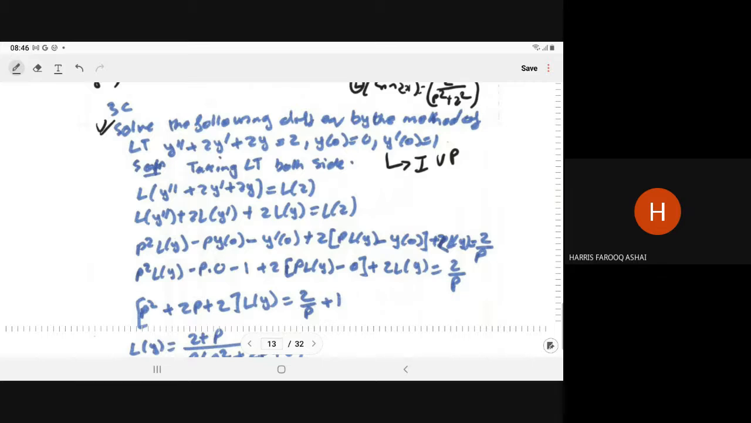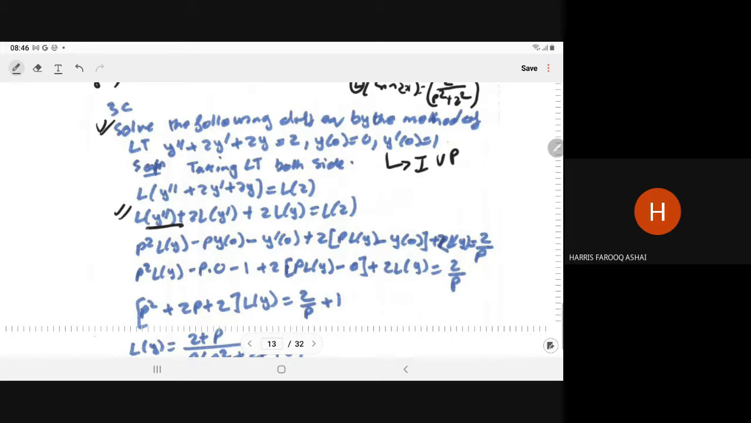So what is the first step? Always take the Laplace transform on both sides. So the Laplace transform of the left hand side, y double dash plus 2y dash plus 2y, and the Laplace transform of the right hand side, Laplace of 2. Since Laplace follows the linear property, this can be written as Laplace of y double dash plus 2 into Laplace of y dash plus 2 into Laplace of y is equal to Laplace of 2.